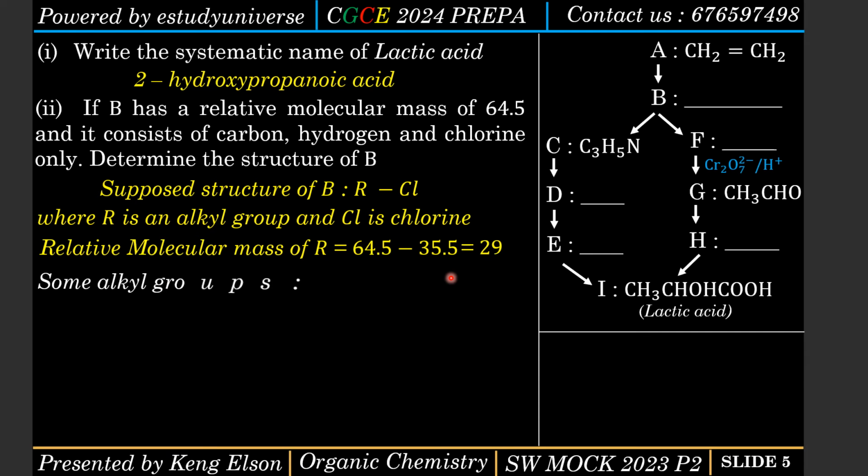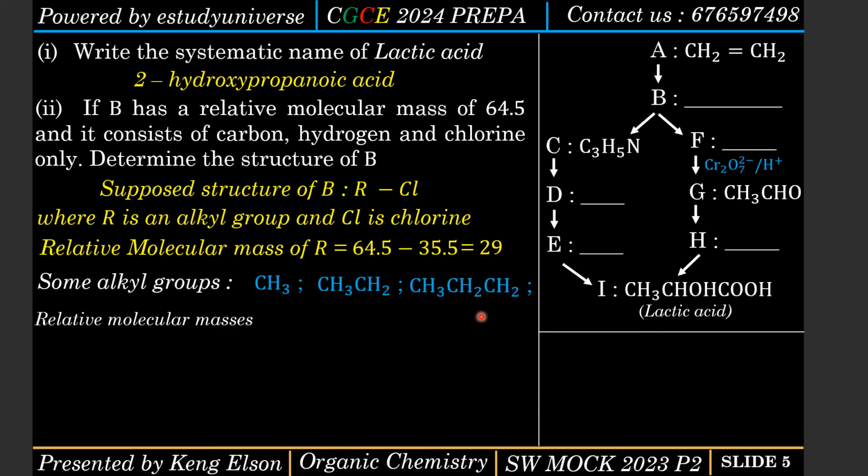Now let us name some alkyl groups we have. We have the methyl group, which is methane losing a hydrogen. We have the ethyl group, which is ethane losing a hydrogen. We have the propyl group, which is propane losing a hydrogen, and so on and so forth. Now let's look for their relative molecular masses. This one is going to be 12 plus 3, which gives us 15. So R can never be methyl.